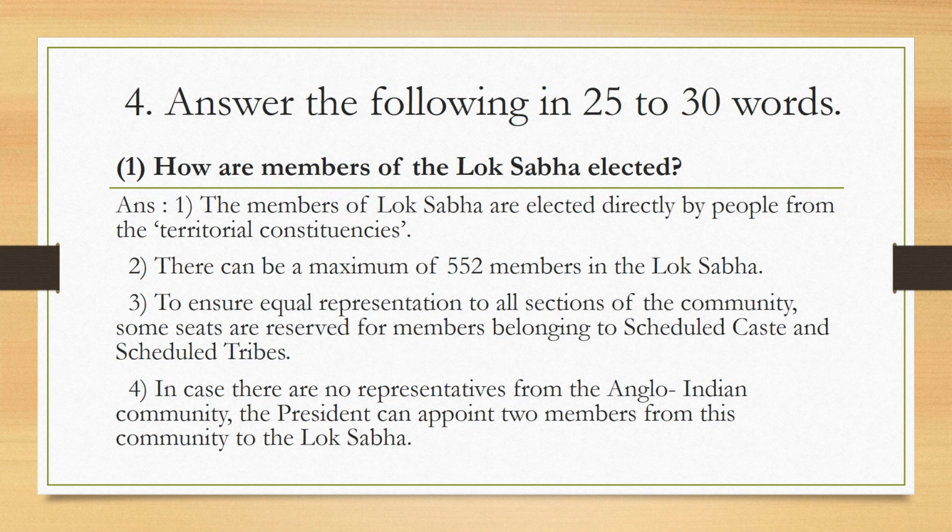The fourth point is, in case there are no representatives from the Anglo-Indian community, or if the representation from such a community is less, then the president can appoint 2 members from this community to the Lok Sabha. And that's why it is 550 plus 2. 550 from the territorial constituencies and 2 by the president from the Anglo-Indian community. That's how it is 552. We go to the next slide.